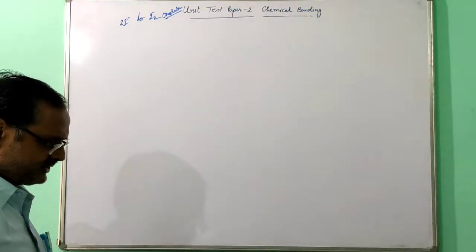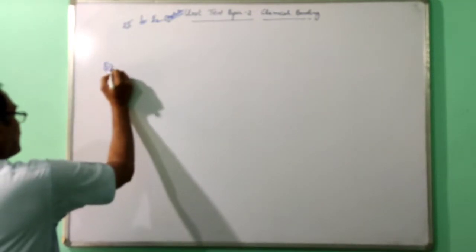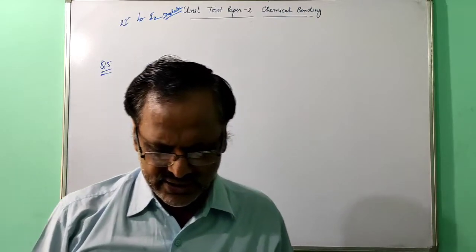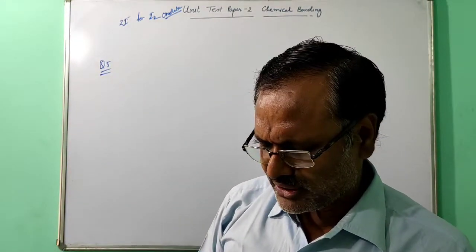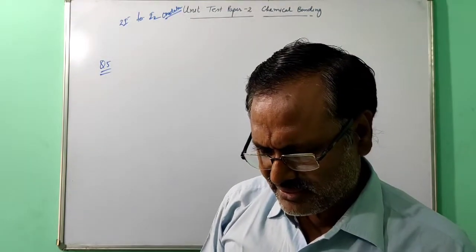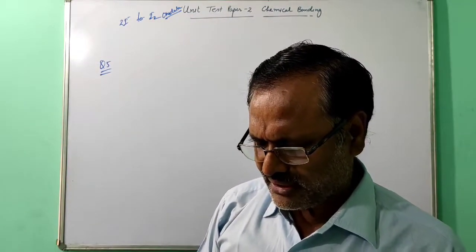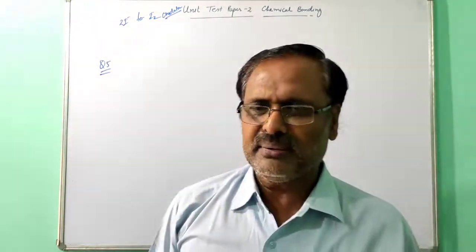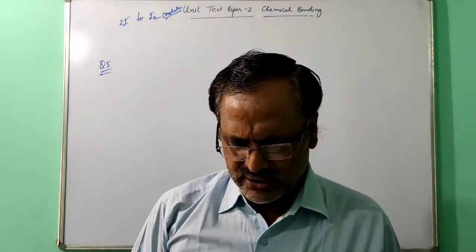Next question is question number 5. Just to see what is asked: the electronic configuration of the following elements is given: sodium, carbon, hydrogen, chlorine, lithium. State which of the following compounds have high or low boiling point, and are soluble or insoluble. So very simple. Just see if the ionic compound is there, then the boiling point will be high.